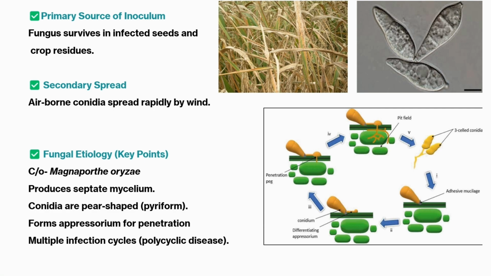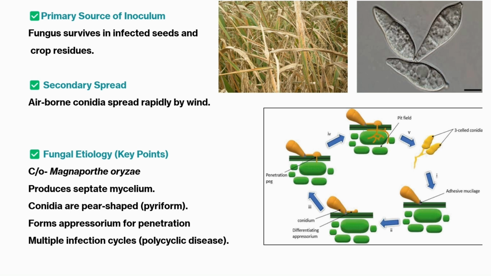So the appressorium helps in penetration and attachment. You have to remember this. This is a most frequently asked question: Magnaporthe produces an appressorium and it is helpful for the fungus for attachment and penetration. It's like a pressure bomb.